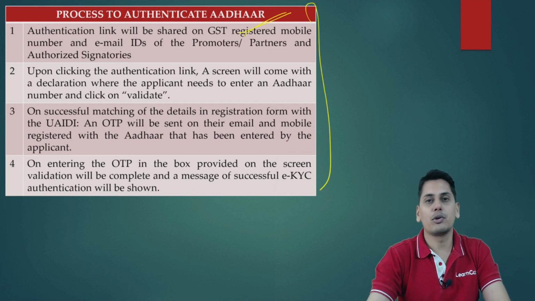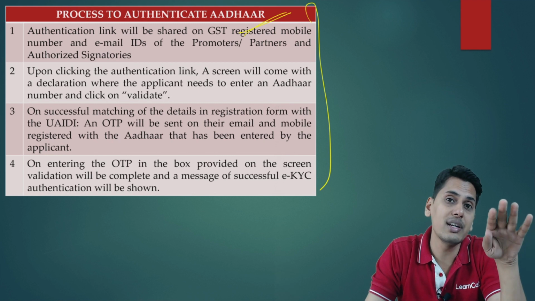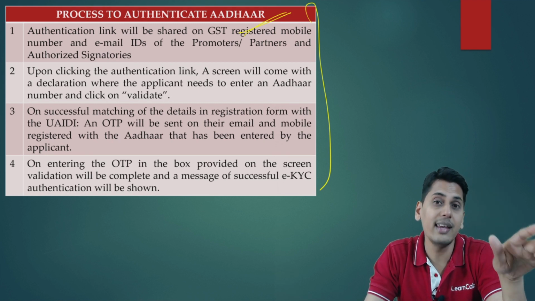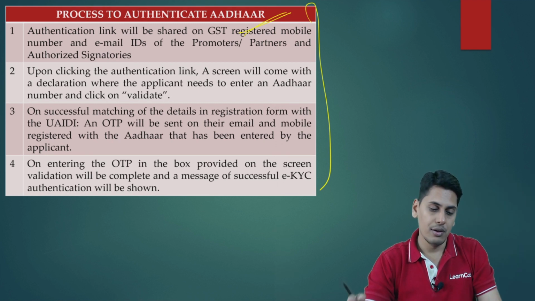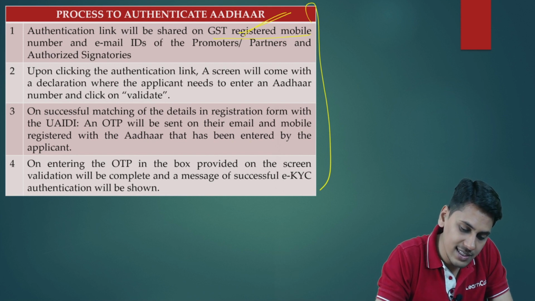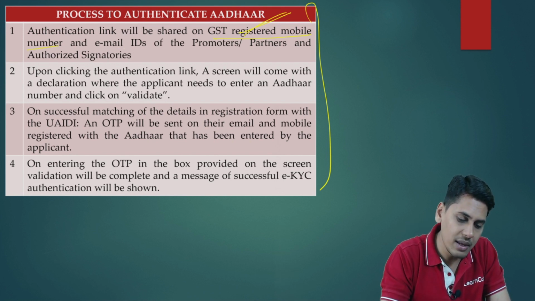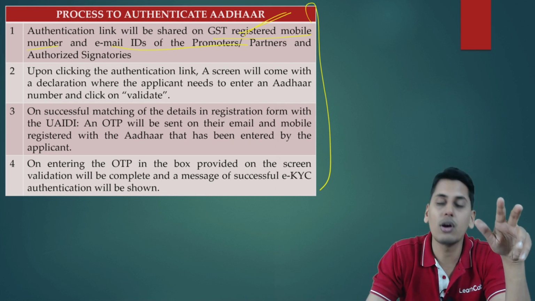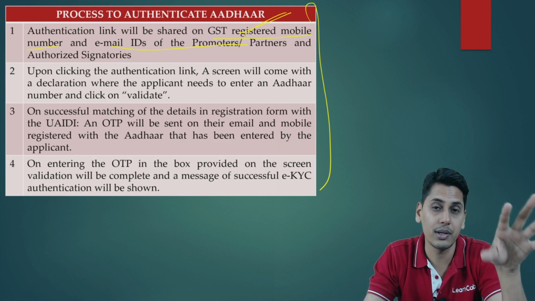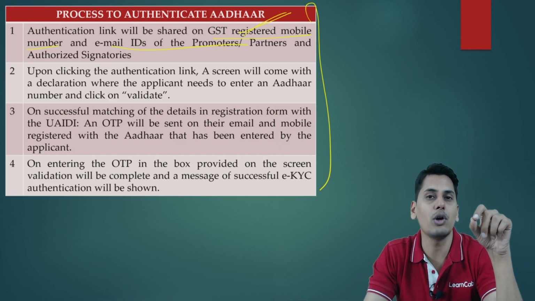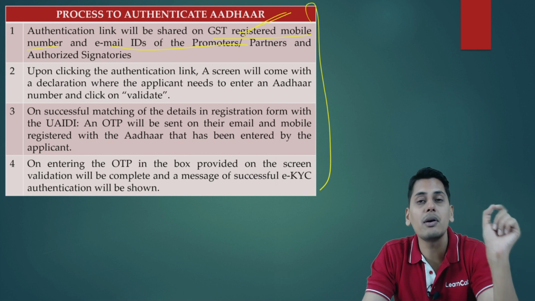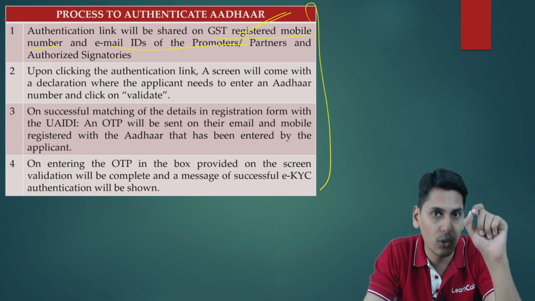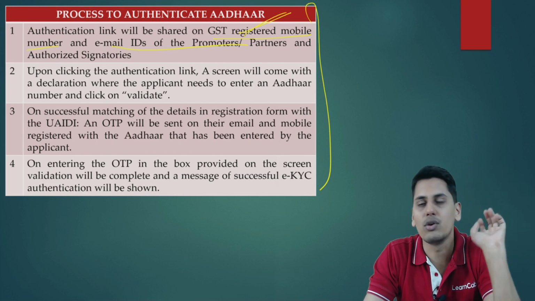The procedure is an authentication link for authenticating the Aadhaar, which is going to be shared on the GST registered mobile number and email IDs of the promoter, partner or authorized signatory. So whoever is the authorized person whose Aadhaar needs to be authenticated, to his mobile number registered on the GST portal, an authentication link is going to be shared.